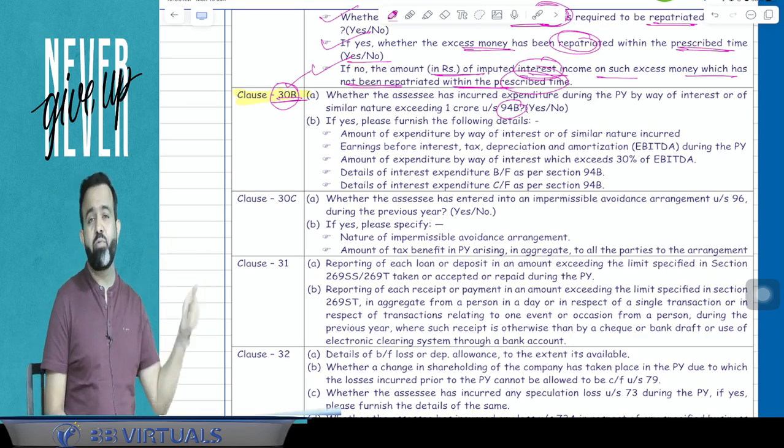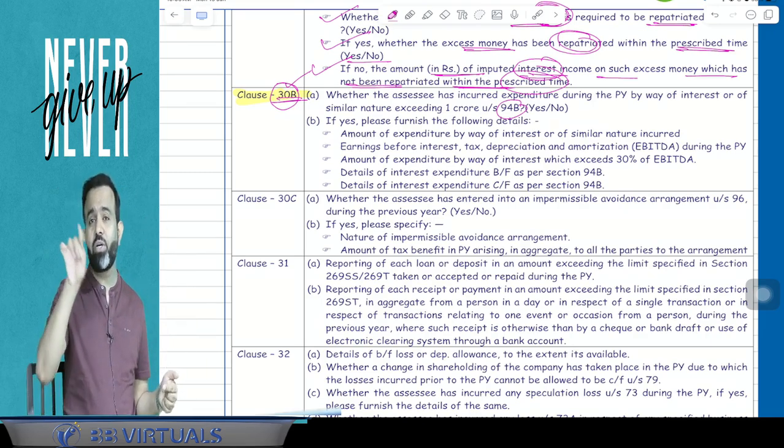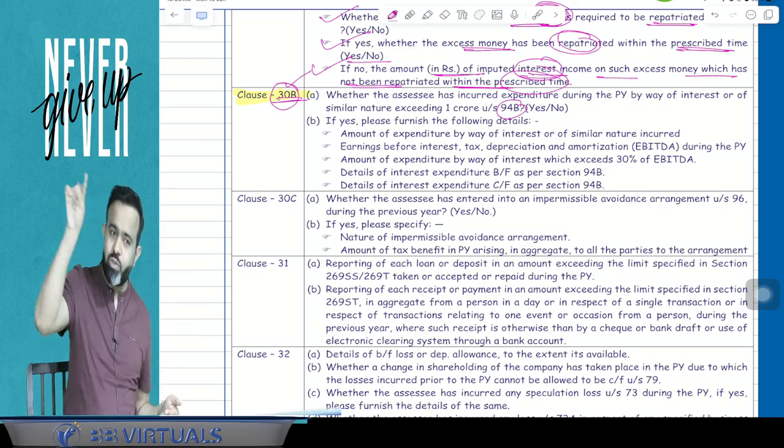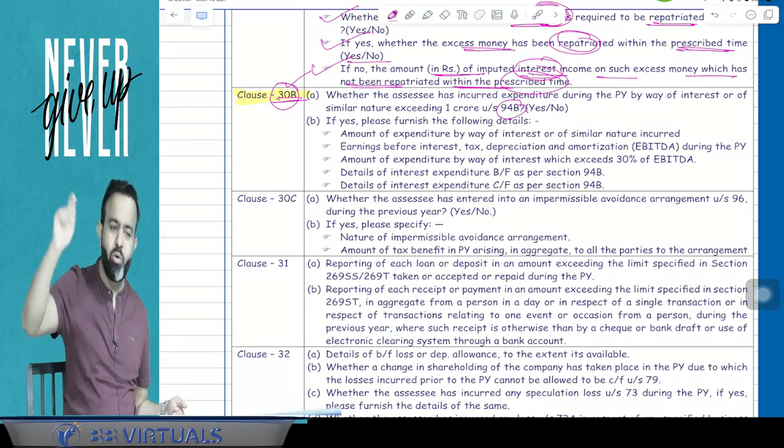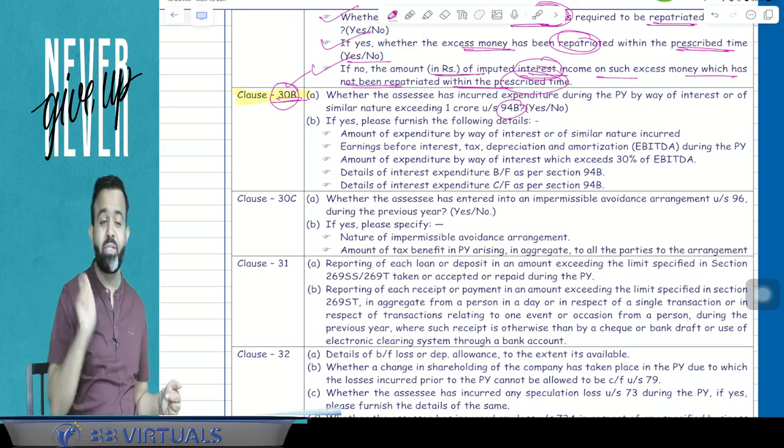And guys, that section 94B is applicable even if the loan is not taken from the associate enterprise, but the associate enterprise deposited the matching or corresponding amount and you took the loan from any other person. Then also this section is applicable.